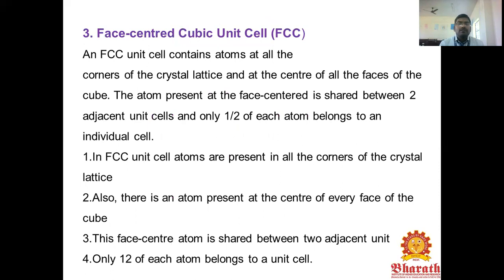The base centered cubic cell contains atoms at all the corners of the crystal lattice. The base center atom is shared between the 2 adjacent unit cells, and only half of each atom belongs to the individual cell.